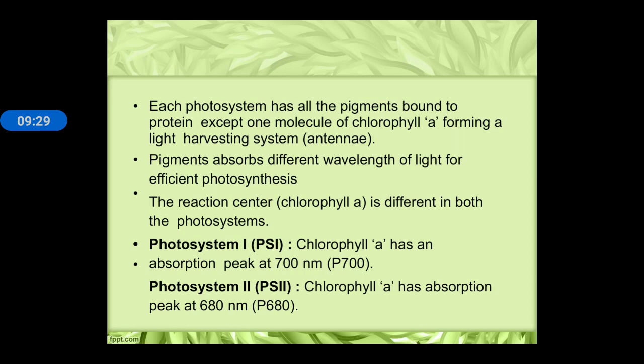There are two photosystems on the basis of light absorbed. Chlorophyll A with the absorption peak at 700 nanometer is known as photosystem 1, and chlorophyll A with the peak at 680 nanometer is known as photosystem 2. So there are two types of photosystem, photosystem 1 and photosystem 2.